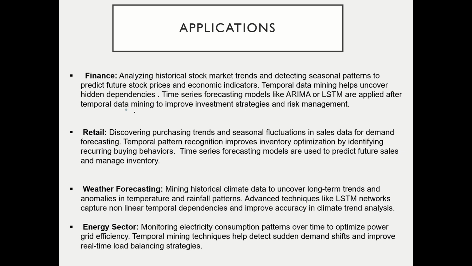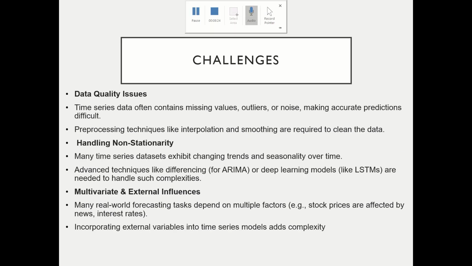In weather forecasting, we mine historical climate data to uncover long-term trends and anomalies in temperature and rainfall patterns. Advanced techniques like LSTM capture nonlinear temporal dependencies and improve accuracy in climate trend analysis. In the energy sector, we monitor electricity consumption patterns over time to optimize power grid efficiency, and temporal mining techniques help to detect sudden demand shifts. When we detect these sudden demand shifts and select a proper time series forecasting model, it will predict more accurate values. Challenges: data quality issues.